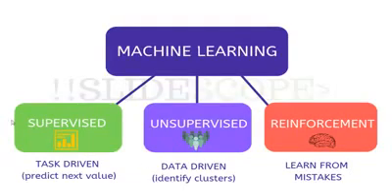Supervised learning, you can see a graph here. This graph is there to make you understand that in case of supervised learning, a task driven approach will be there. That means we have to predict the next value. So in case of supervised learning, input data will be there and output data will be there. The output data will be labeled, the input data will be labeled.